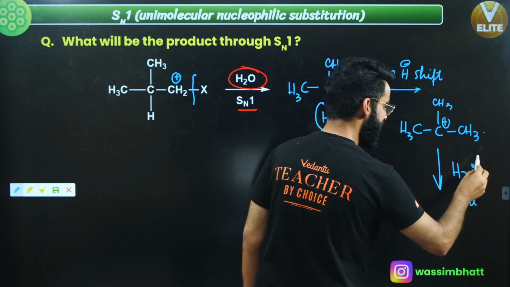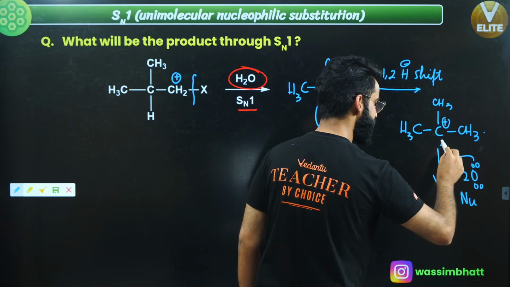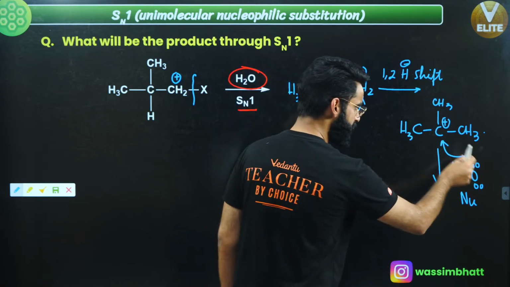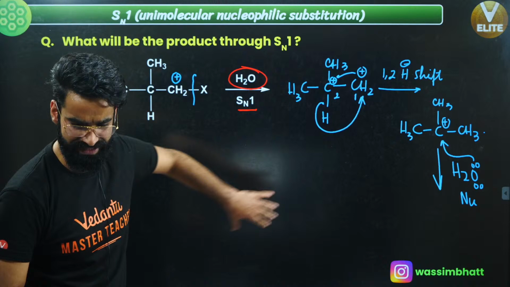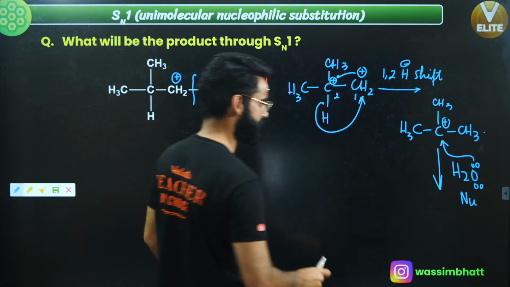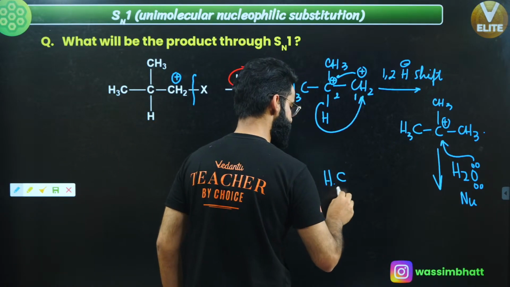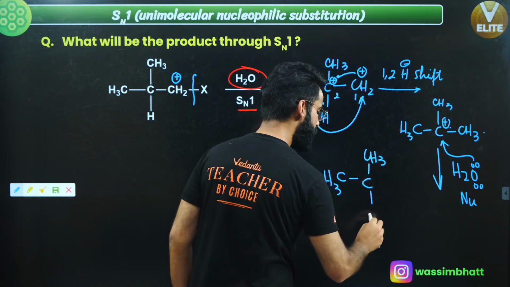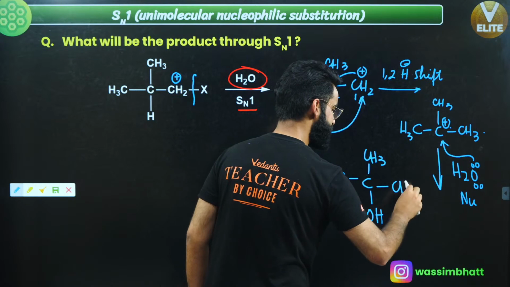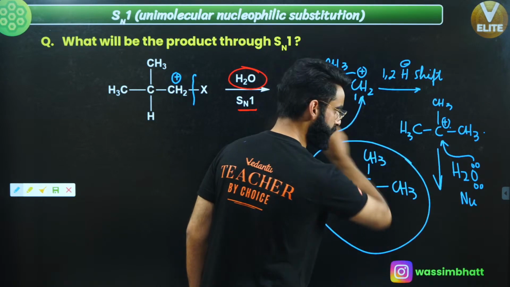Now people, see, what your solvent, water is going to do over here, it's going to act as a nucleophile, and this lone pair of oxygen is going to attack at this position. And when the lone pair of oxygen attacks at this position, I'm now going to make a final product. I'm not going to show you both the steps. I'm finally making you the final product, right? The final product over here is going to be CH3. This is C. With the CH3, I've got CH3 attached on the top. You'll be getting OH over here. You'll be getting CH3 as the final major product, right?